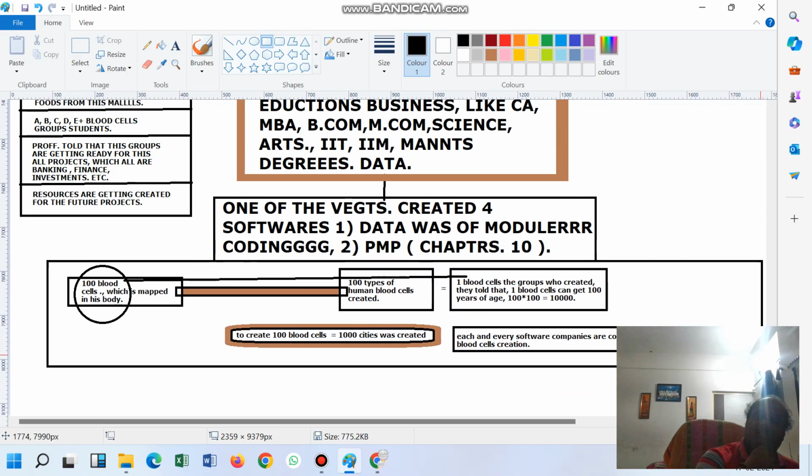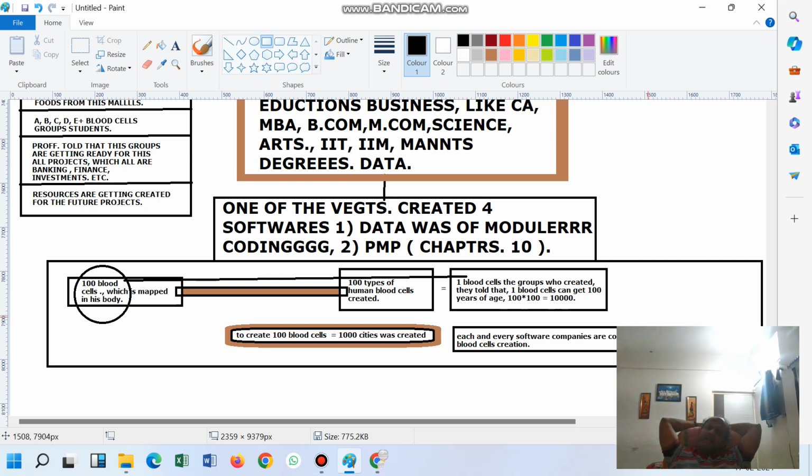So this is also a thing. This is the biggest management. Here the software companies have 1 crore projects. So 1 crore projects are directly connecting to these 100 blood groups, which are created from 1000 cities. And what are 1000 cities equal to?